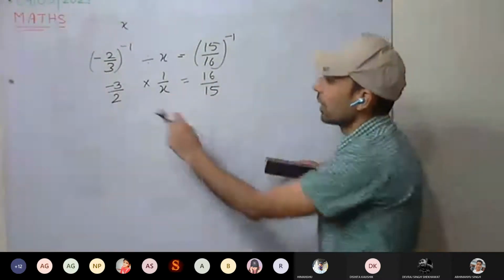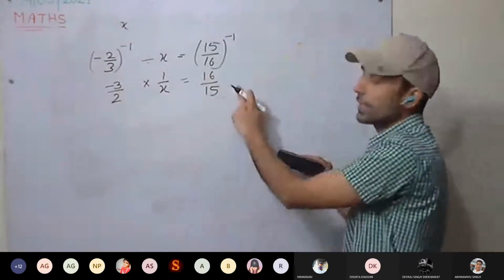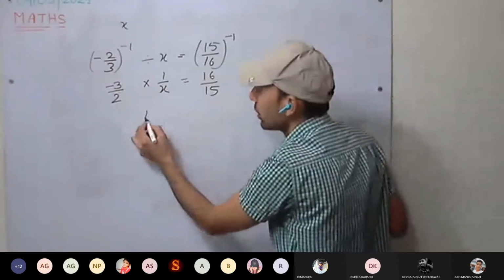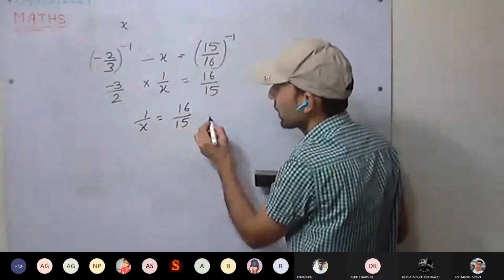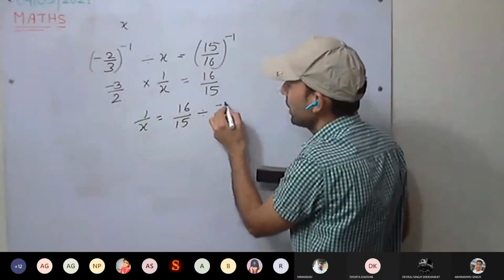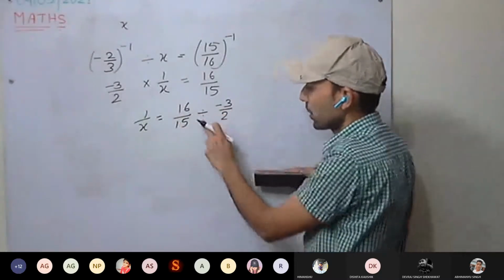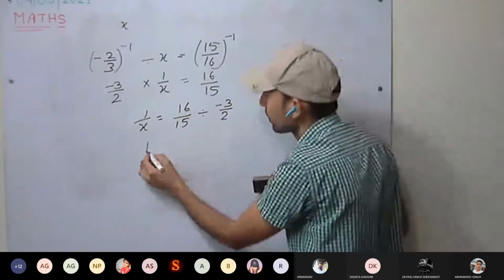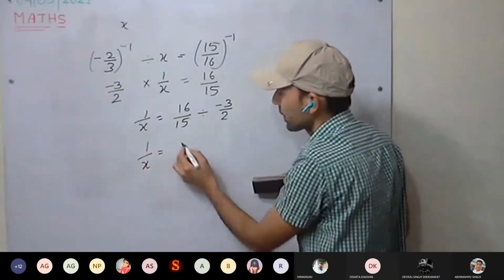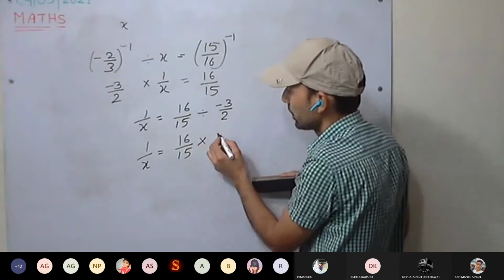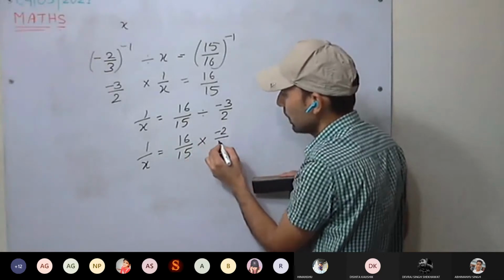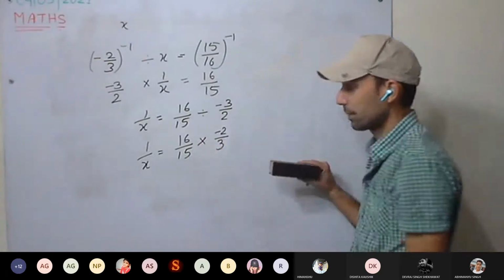Any doubt? Now take this to the other side, so it will come in division. 1 upon x equals 16 upon 15 divided by minus 3 by 2. We take the reciprocal: 16 upon 15 into minus 2 divided by 3.